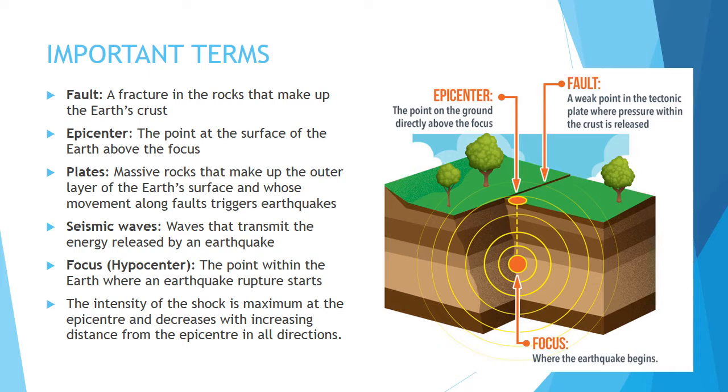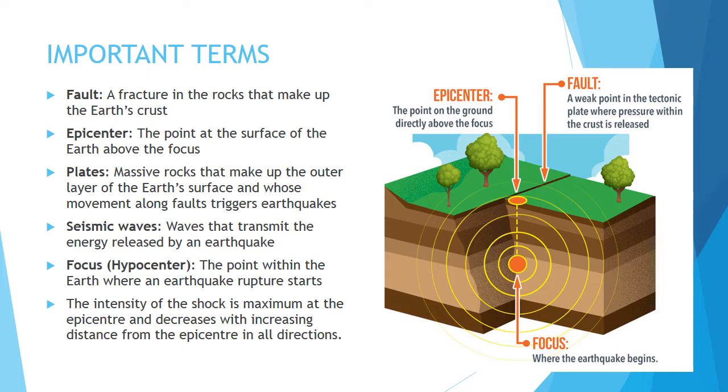So let us study the definitions one by one. A fault is a fracture in the rock that makes up the earth's crust. So whenever a gap or a fracture is created in the earth's crust, then we call it a fault. Next is epicenter, the point at the surface of the earth above the focus. So from the focus point, from where the earthquake is originated, when we draw a perpendicular or straight line towards the earth's surface, that is called the epicenter.